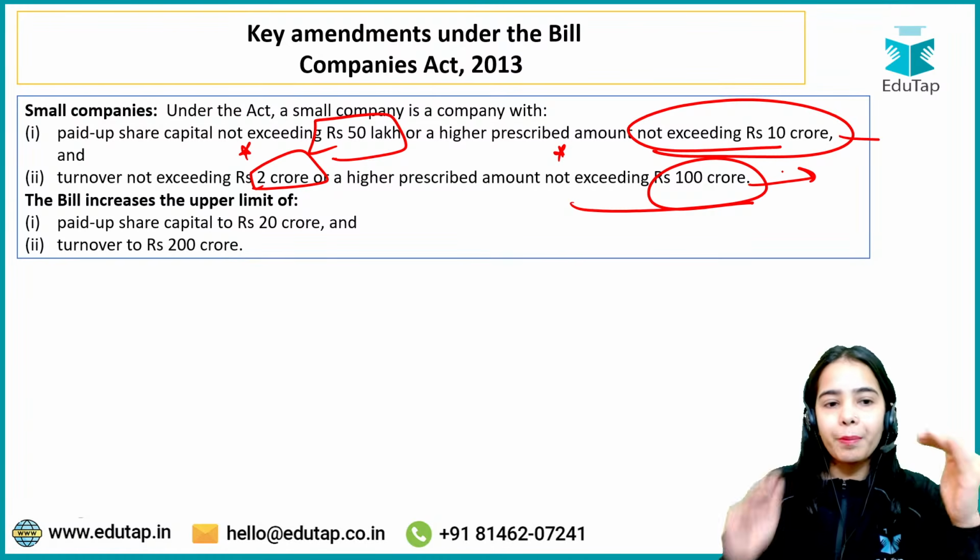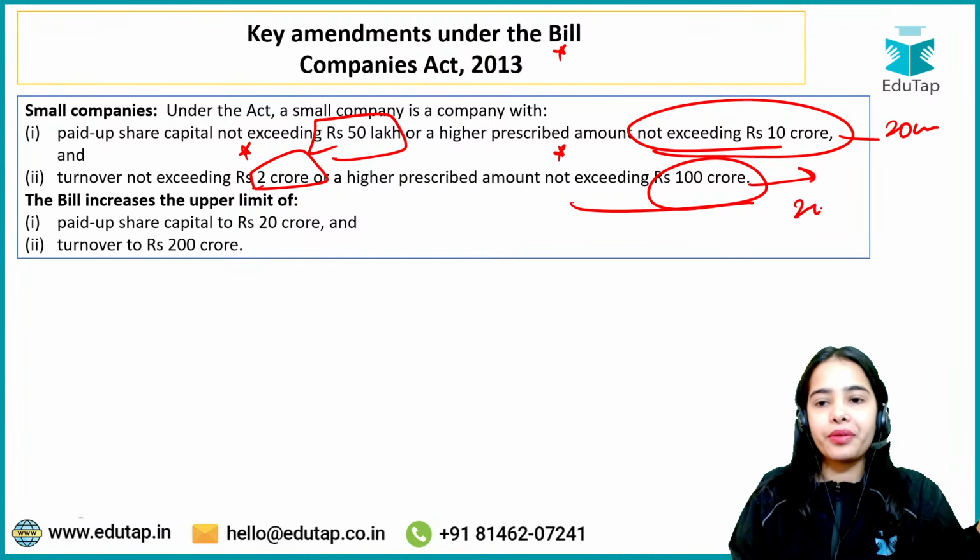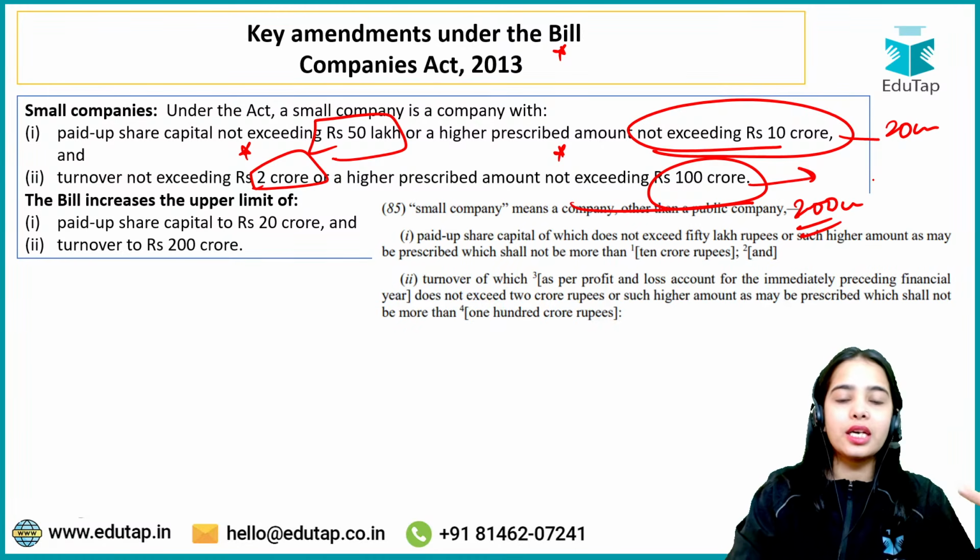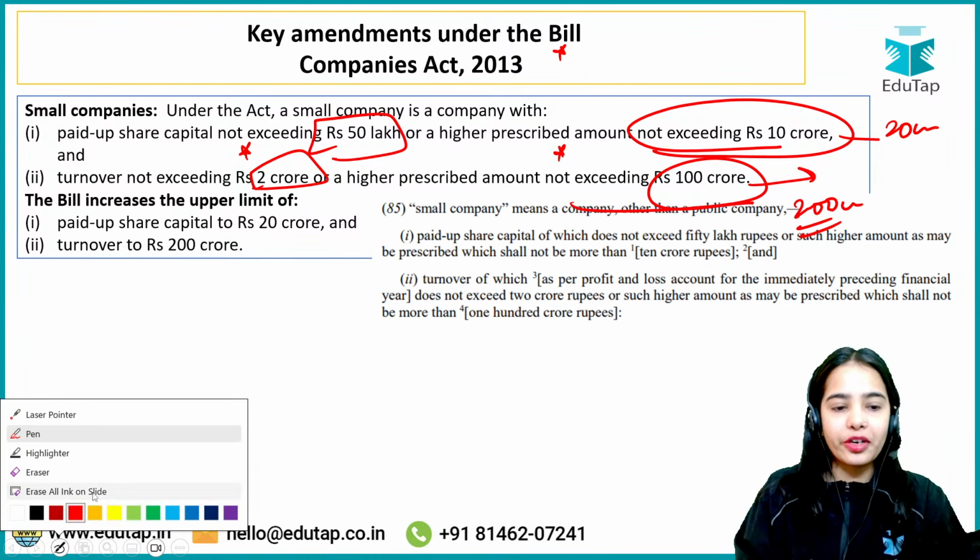But these upper limits are being modified under the bill. They are proposed to be modified from 10 crore to 20 crore and from 100 crore to 200 crore. Okay, so these are the major changes that the government is trying to bring.